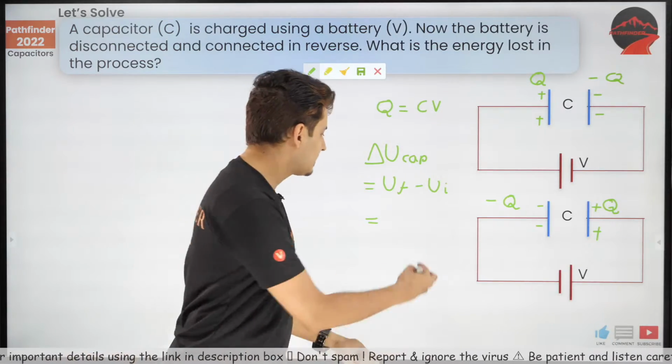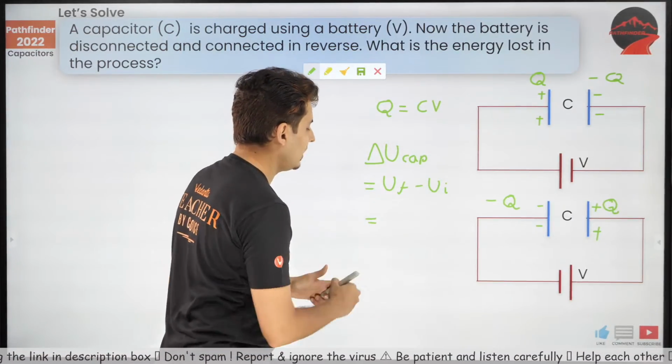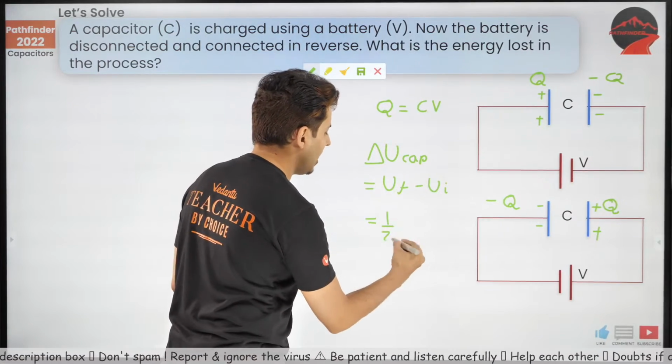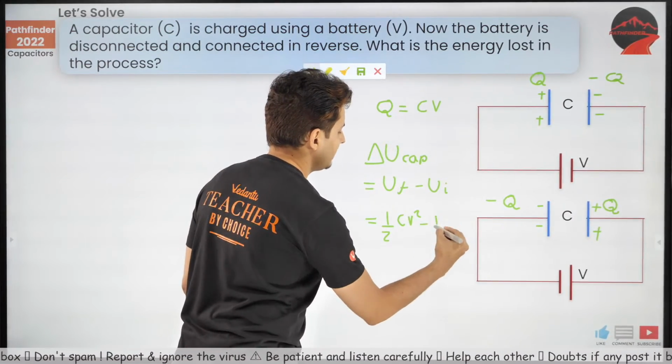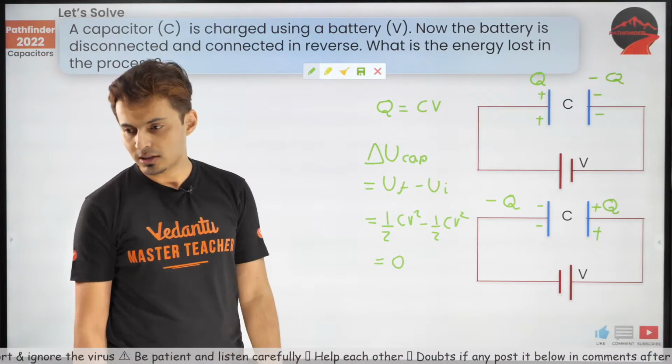Yes, correct. The answer is 0 for delta U. Because what will you write? Even if you had to write, you will just write half CV square minus half CV square. You're going to get 0 only. Yes, delta U is 0.